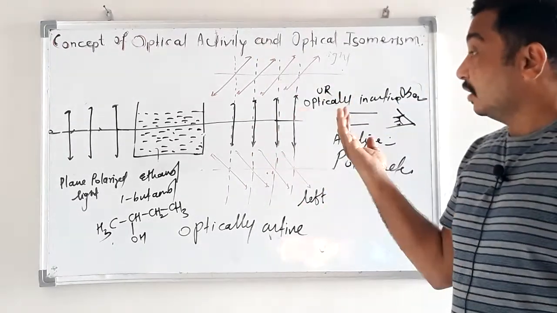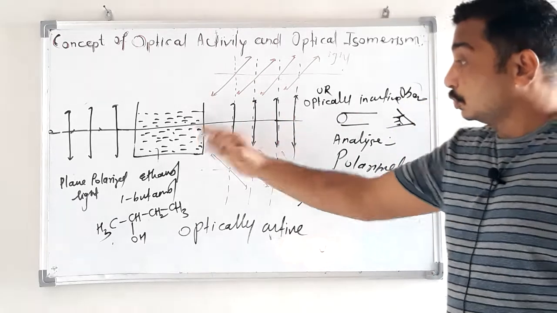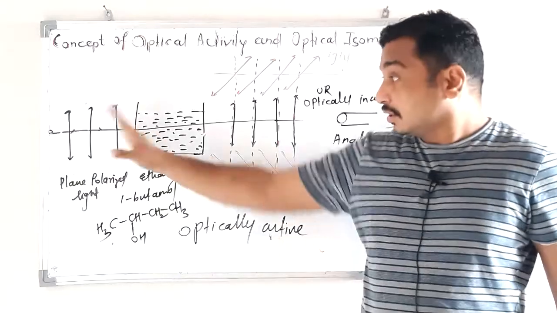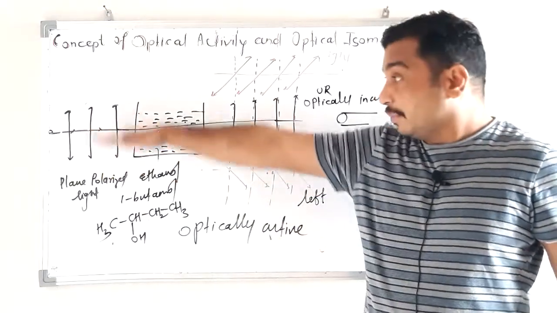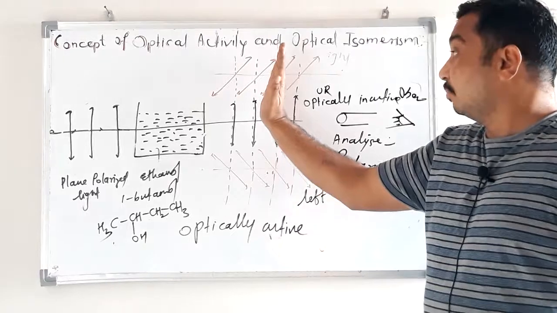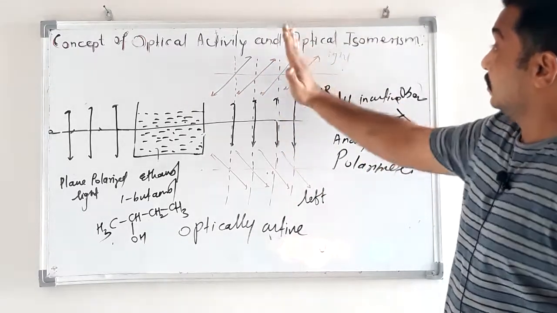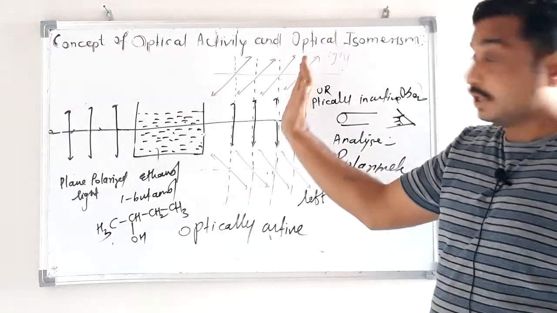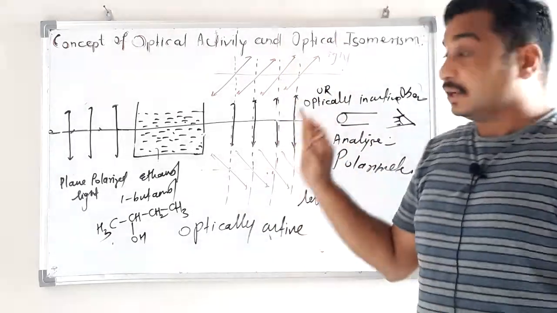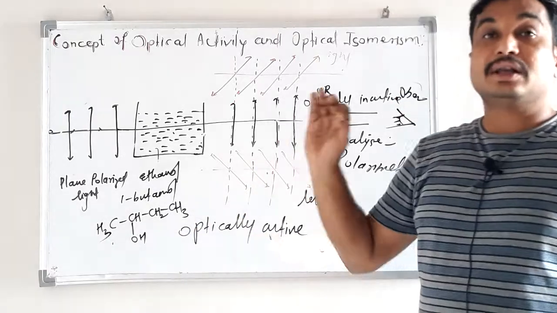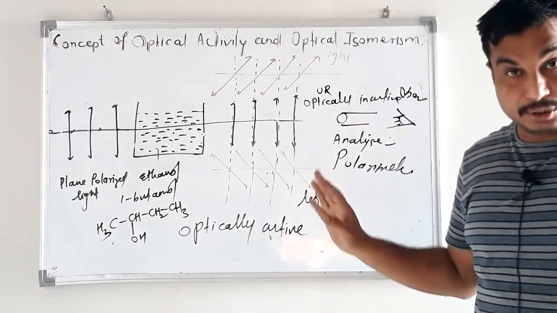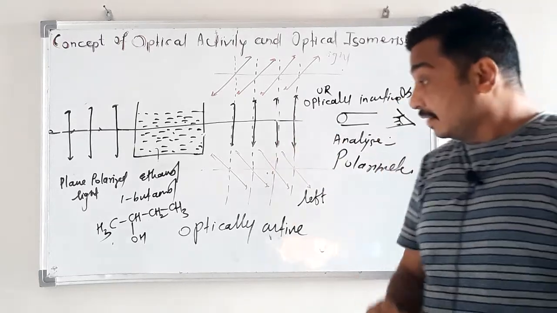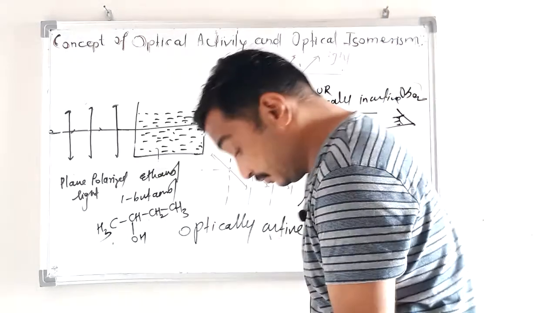Whatever light is coming through the solution is vibrating in a different plane. It is not vibrating in the vertical plane, but in a different plane, rotating toward the left side or the right side. That is called 2-butanol is optically active. 2-butanol is optically active. Again, take glyceraldehyde.